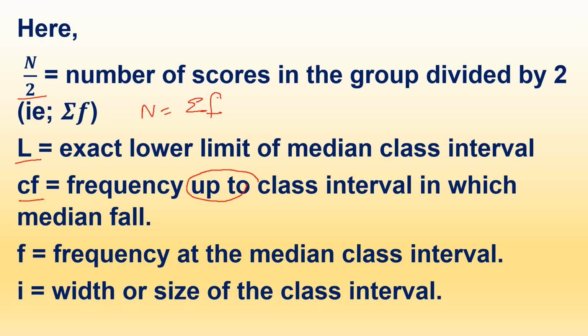In the sense, we are supposed to find the cumulative frequency of the given data, and CF is the value of the cumulative frequency just above the median class interval. F represents the frequency at the median class interval, and I represents the width or size of the class interval.